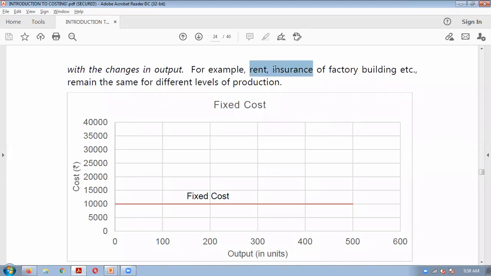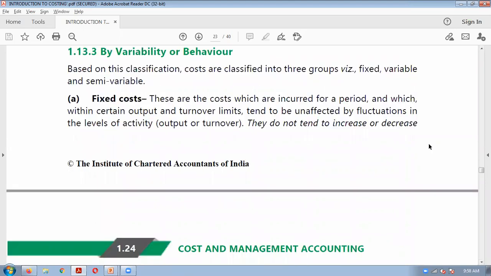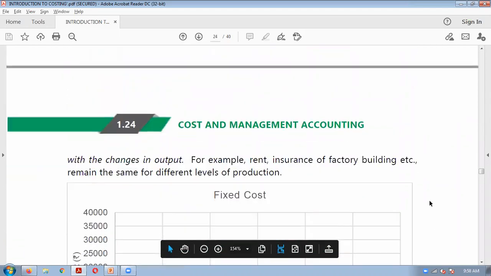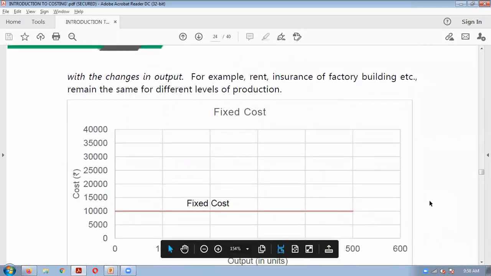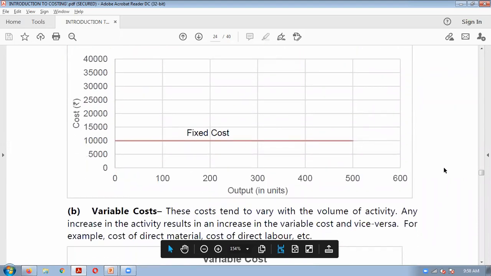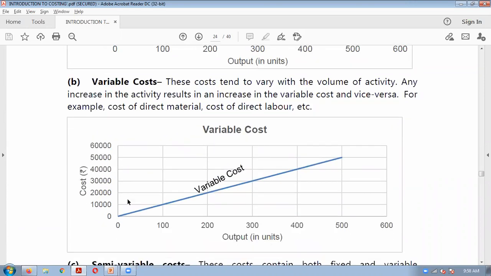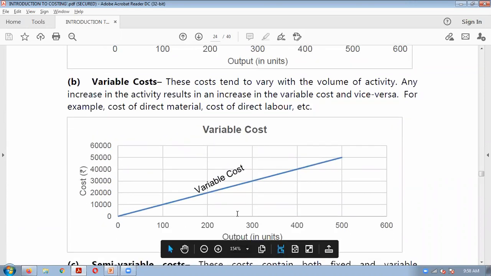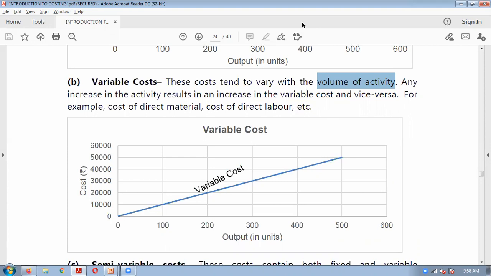Like rent, a very good example. Whether you manufacture or not, you will have to pay rent to the owner. Similarly, if you have taken insurance of the factory building, you will have to pay the insurance premium regularly, whether you produce or not. Such type of cost, which is not affected by changes in output, is known as fixed cost, and those costs which are affected by the units, that is volume or level of activity, are known as variable cost.